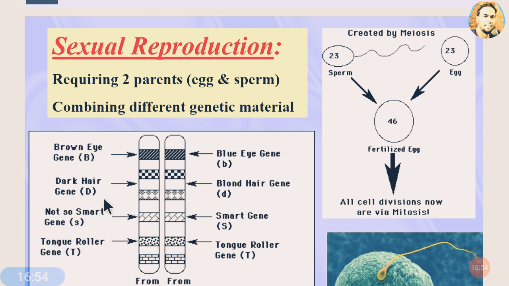Sexual reproduction requires two parents, as you know now: an egg from the female and sperm from the male, combining the different genetic material. So it is created by meiosis. As you know, in the human being, there are 23 pairs of chromosomes, out of which one pair is the sex chromosome, and the rest, 22 pairs, are the autosomes that decide the secondary sexual characteristics.